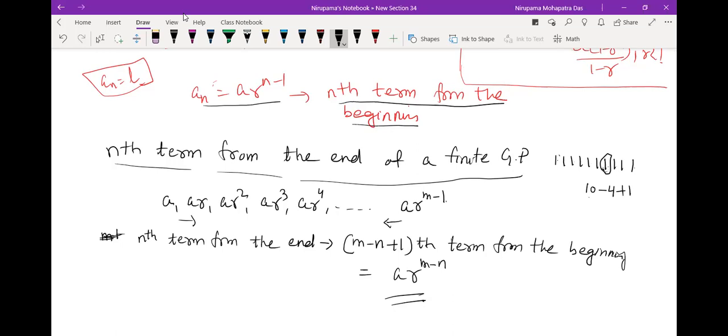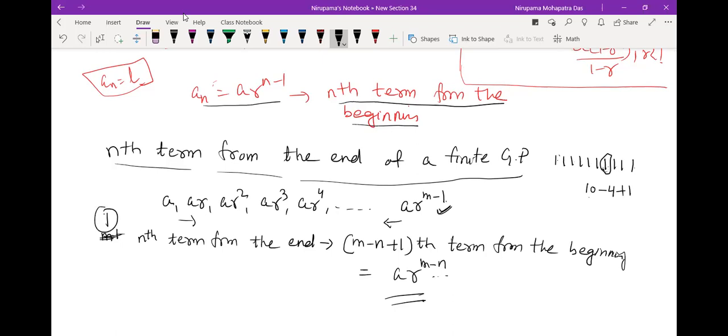Then we can directly use the formula for nth term from the beginning. Is it clear? The first way: nth term from the end means the m minus n plus 1th term from the beginning, so we get a r to the power m minus n. This is one case.